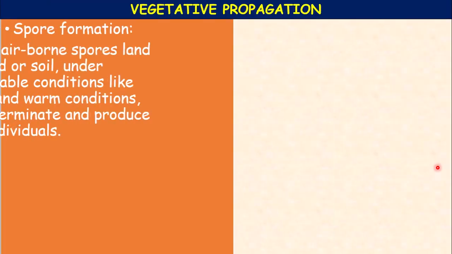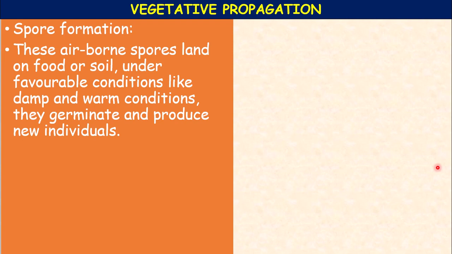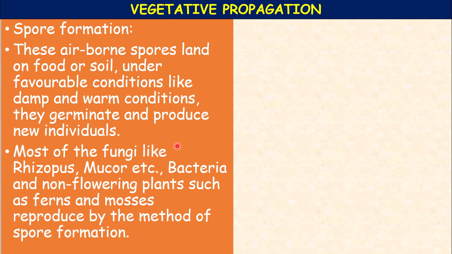Continuing, these airborne spores land on food or soil under favorable conditions. What are the favorable conditions? Not high temperature, scarcity of water or lack of food, but damp and warm conditions and the availability of food. Then they germinate and produce new individuals.